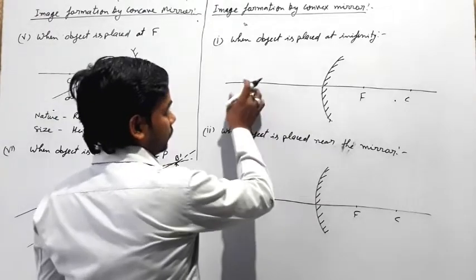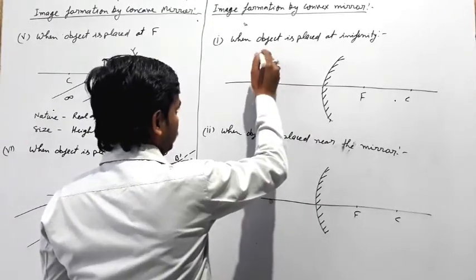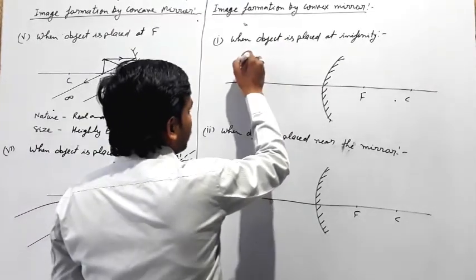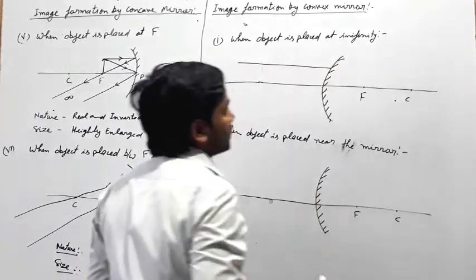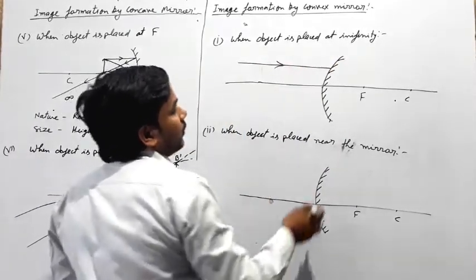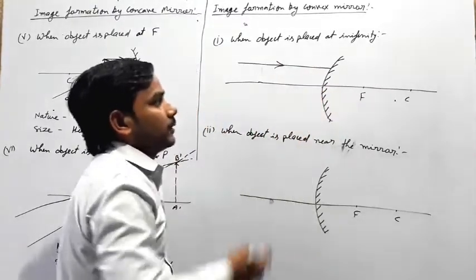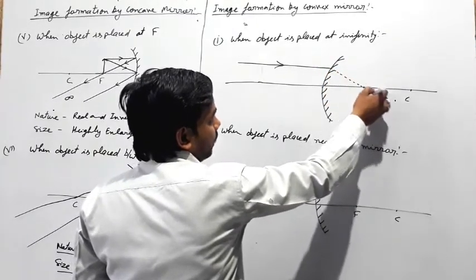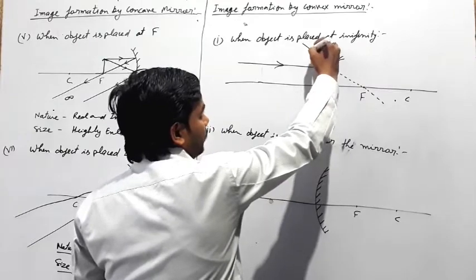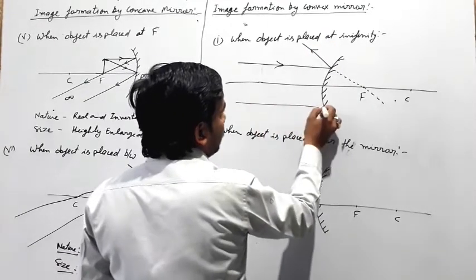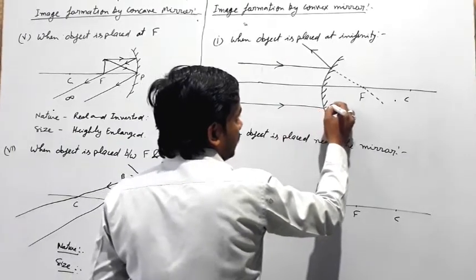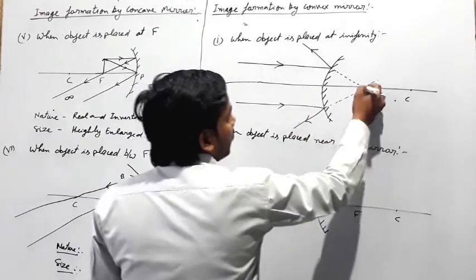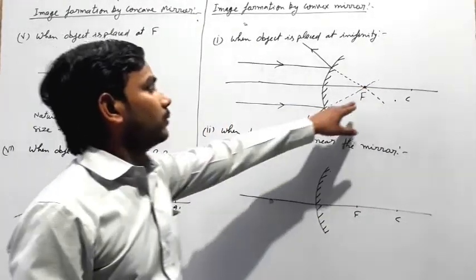So for the first condition, when the object is placed at infinity, from infinity all the light rays come parallel to the principal axis. Then according to the rules for image formation, all those light rays which are coming parallel to the principal axis appear to come from the principal focus after reflection. Now the second ray parallel to the principal axis will also appear to come from the principal focus. So the image will be formed at focus.